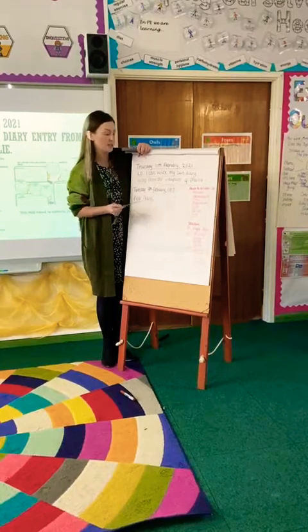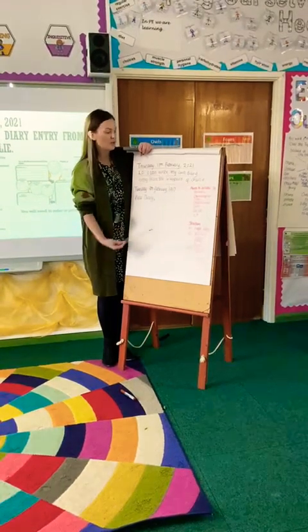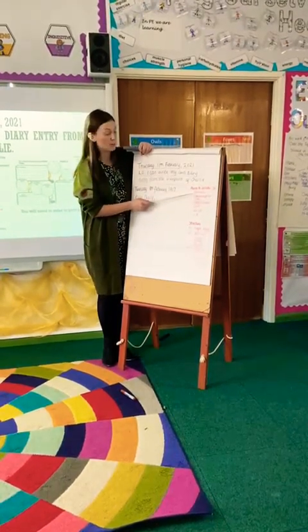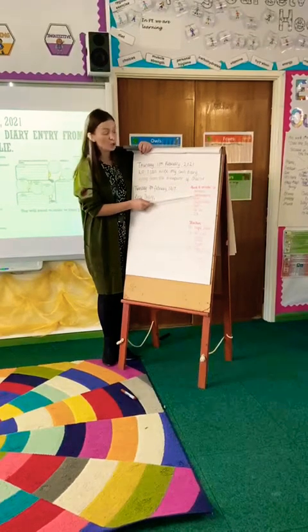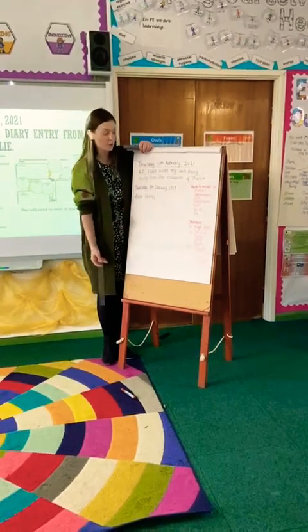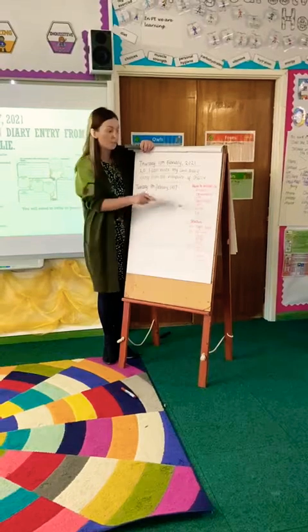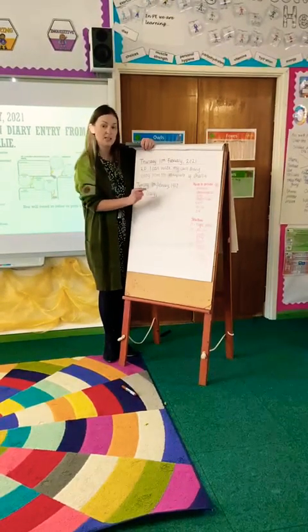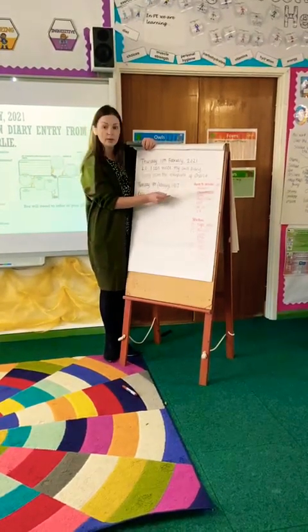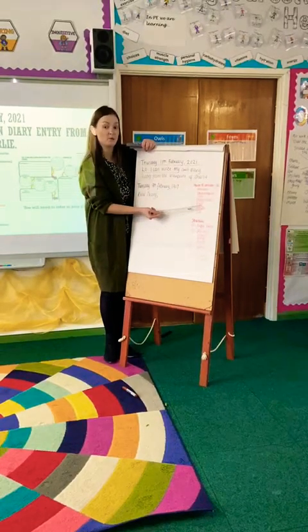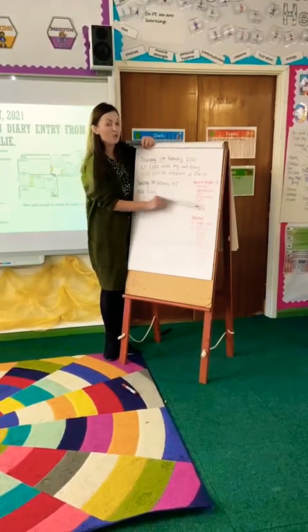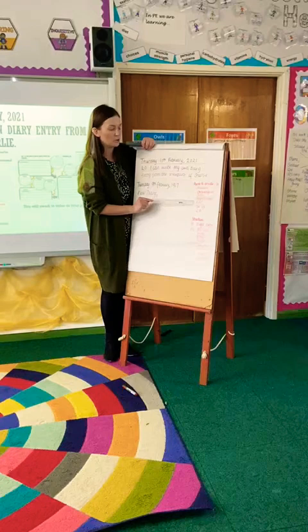It's no good getting to the end of your paragraph and then realising, oh, I've not included pronouns, I've not included chronological order, because then you've wasted a whole paragraph. So sentence by sentence, go back to that success criteria and tick it off. Have I included pronouns? If I have, I can start to think about another feature to include. That bit is really important for the quality of your writing.